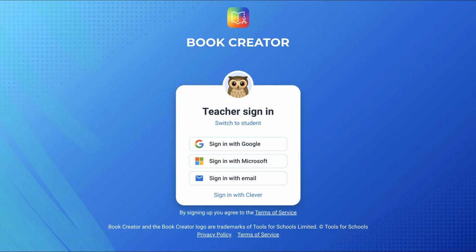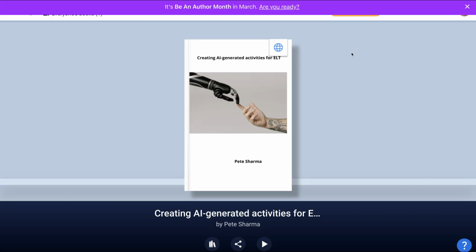And then notice the options here. You can sign in. Notice I'm in as a teacher sign in. You have a choice, so please choose teacher. If you're a student, switch to student. So in my case, I'm a teacher. So I'm going to sign in because it recognized me. I already have an account. So I'm going to click on sign in with Google. It's really fast. And here I am.